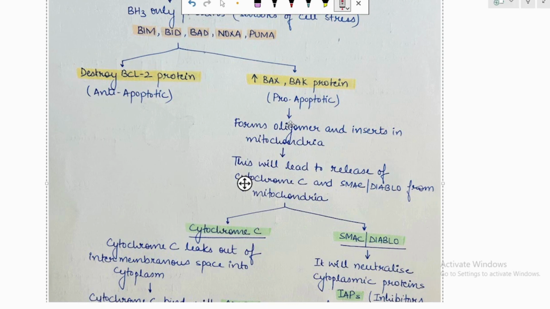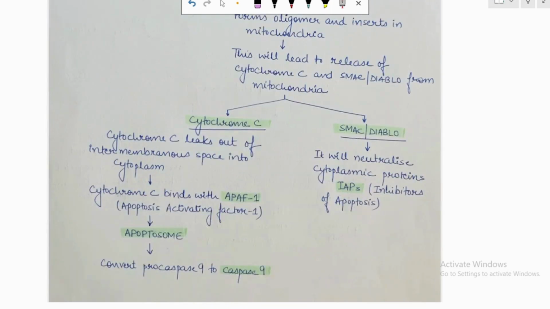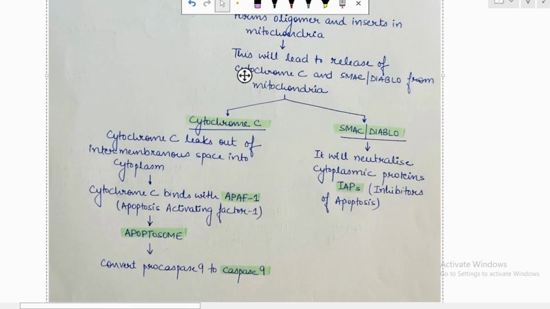The pro-apoptotic proteins will form an oligomer and get inserted into the mitochondrial membrane. That will create a pore, a kind of hole, through which cytochrome C and SMAC and Diablo will come out of the mitochondria into the cytoplasm.